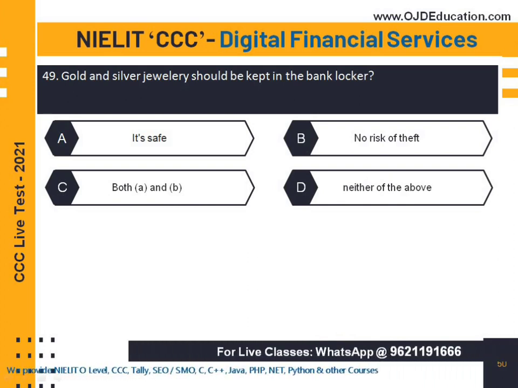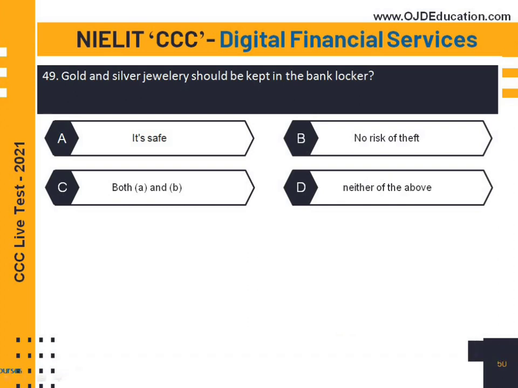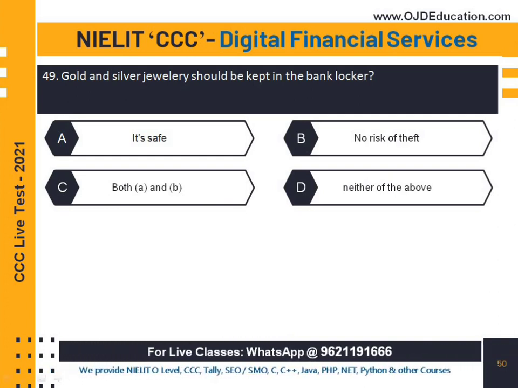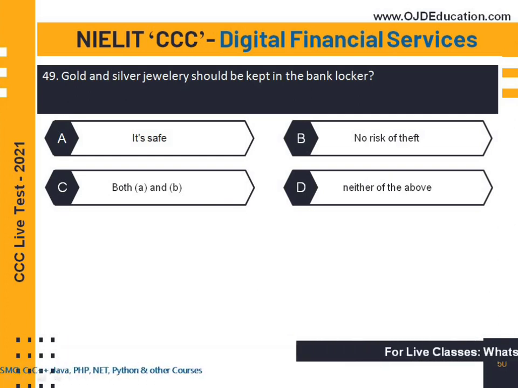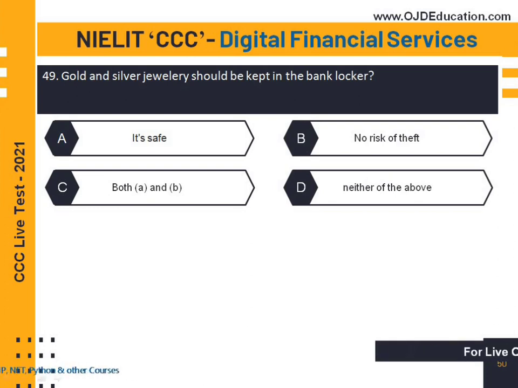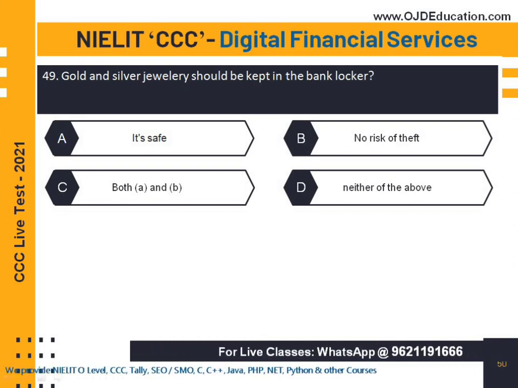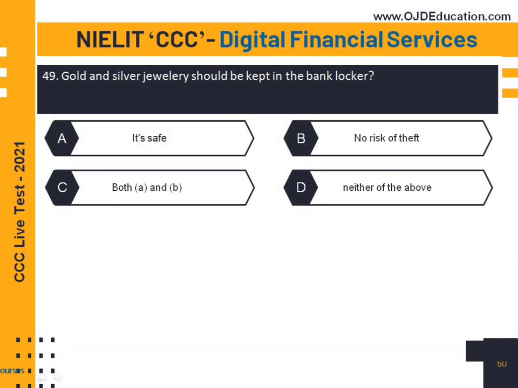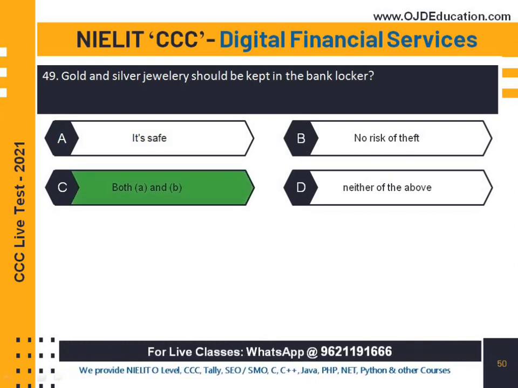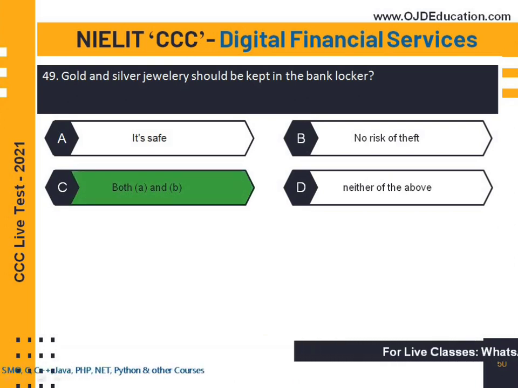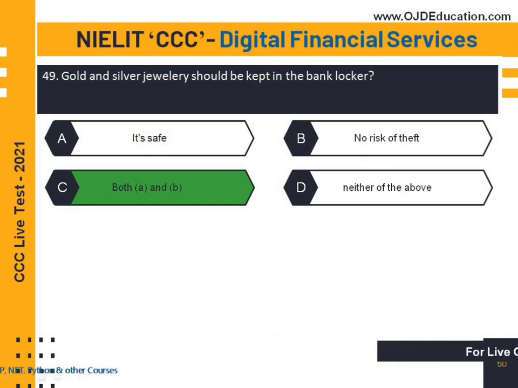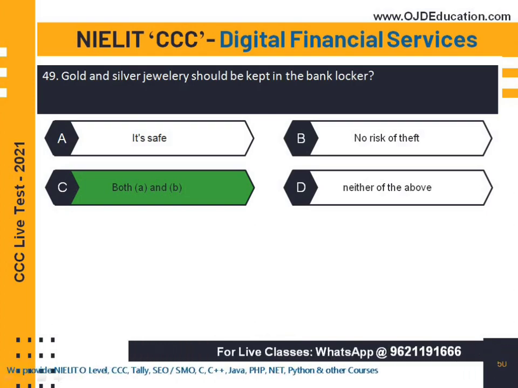Gold and silver jewelry should be kept in the bank locker. It's safe, no risk of theft. Third one is both A and B, and fourth is neither of the above. So what is the right answer? All students must reply in the comment box. Hurry up, do it fast. The right answer is option C, both A and B. You can save gold and silver, it's safe, no risk of theft. So let's move on to the next question.